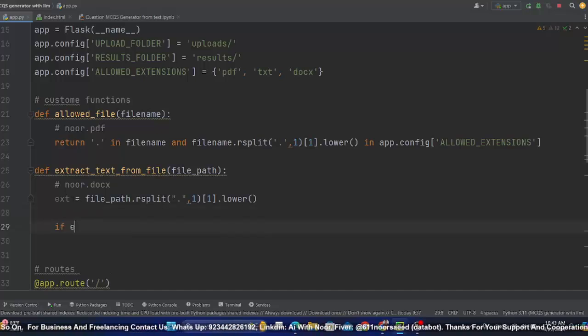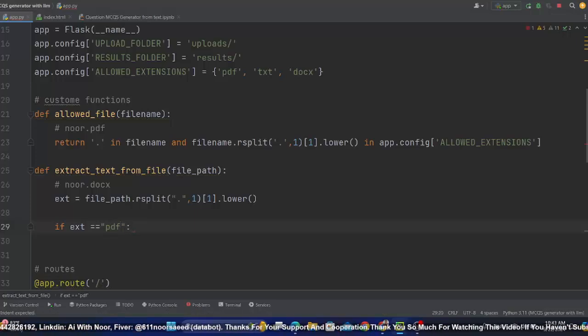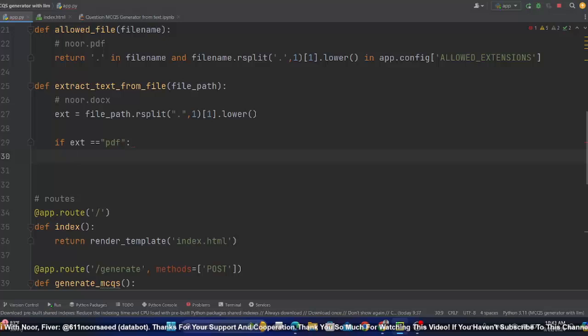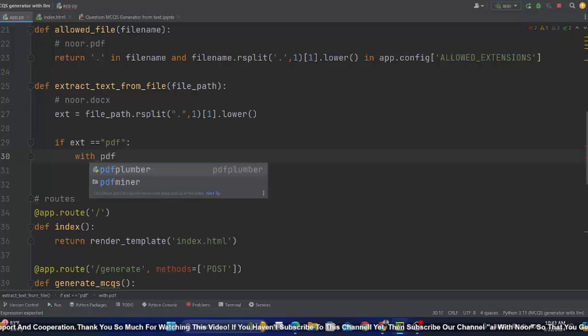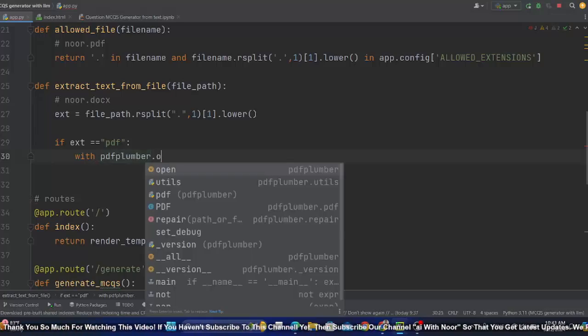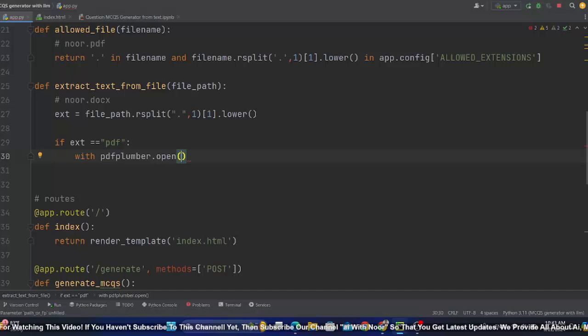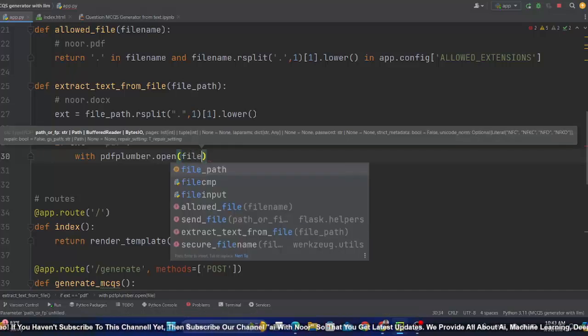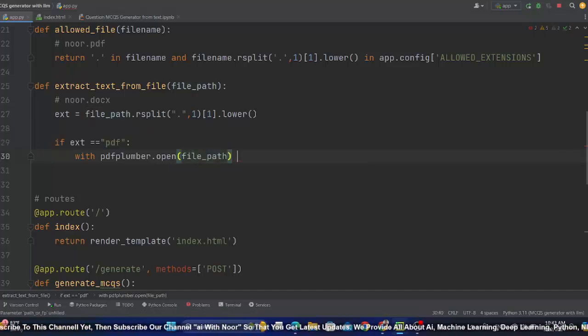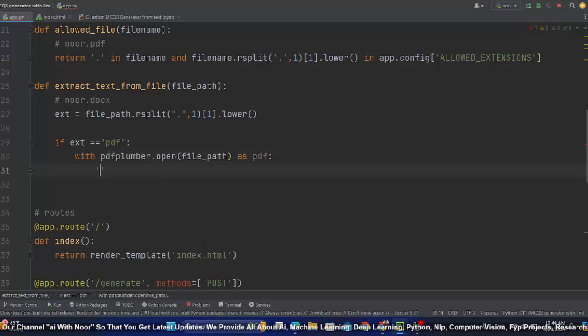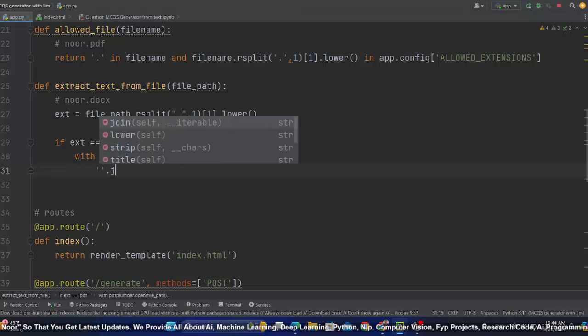So I will check if this extension equals pdf, then it means the file is a PDF and we have to extract the text from the PDF, and for that we use the pdfplumber library with the with keyword. So pdfplumber.open, first of all you need to open this file from this file path as pdf, then you need to join it on an empty string.